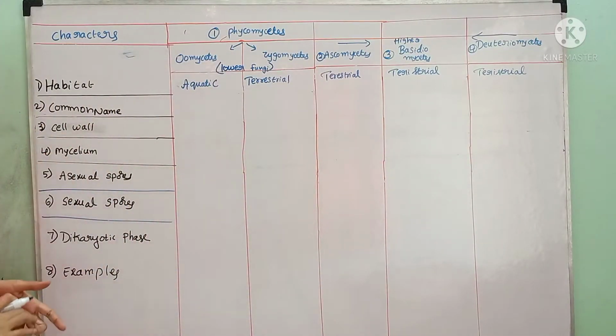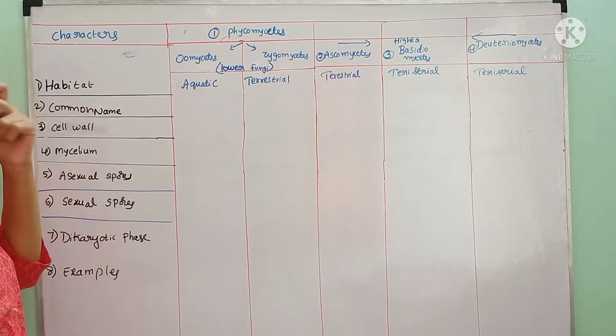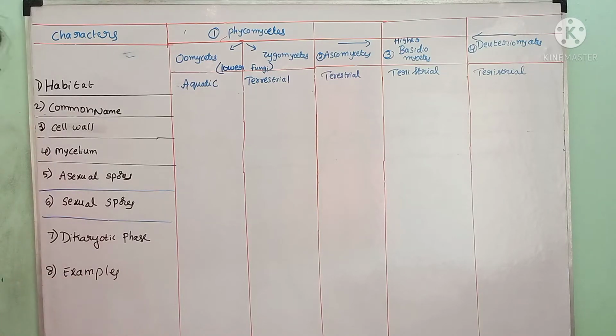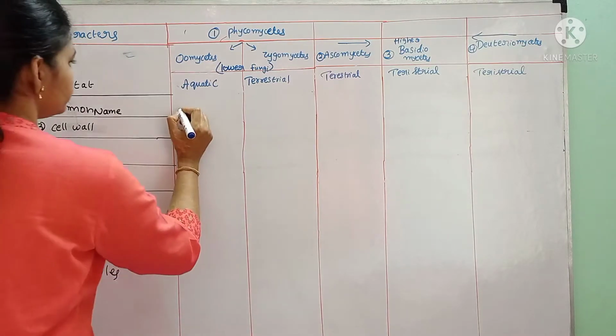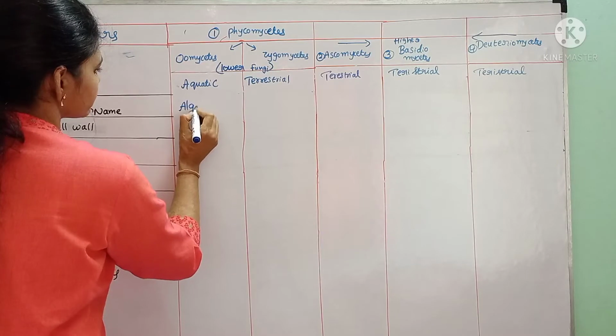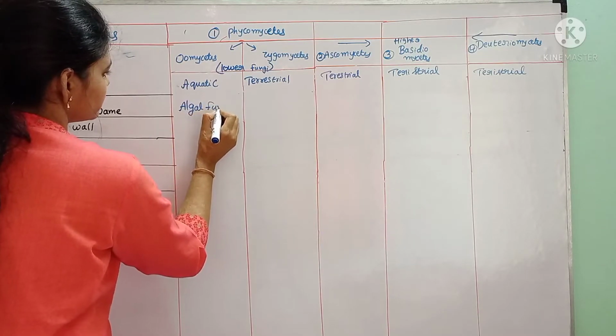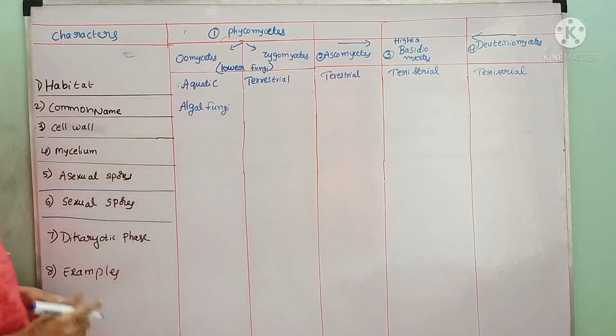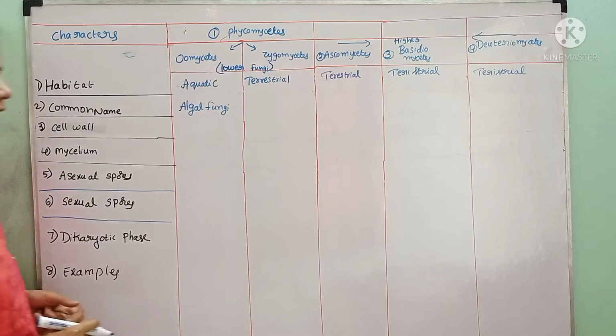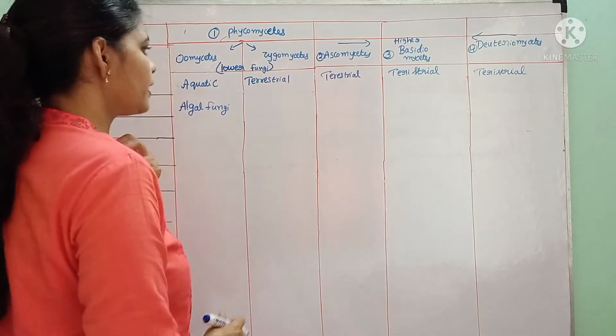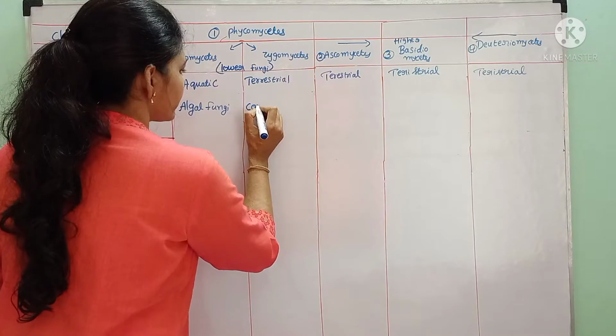If you see the common names, the Oomycetes are commonly called algal fungi. What is the common name of Oomycetes? Algal fungi. Whereas the Zygomycetes are commonly called conjugation fungi.